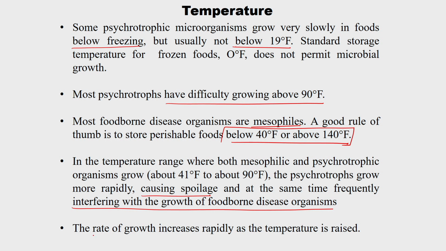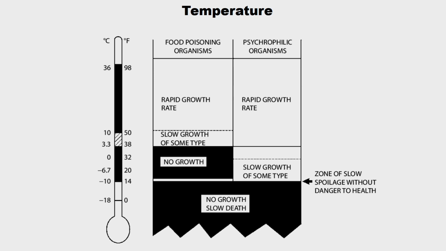The rate of growth always increases rapidly as the temperature is raised. So, this is just a comparison of food poisoning microorganisms versus psychrophilic microorganisms. In the temperature range of 50 to 98 degrees Fahrenheit, food poisoning microorganisms will have a rapid growth rate, the same with psychrophilic microorganisms.